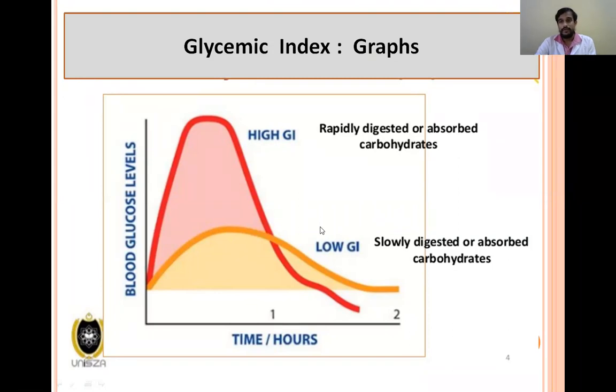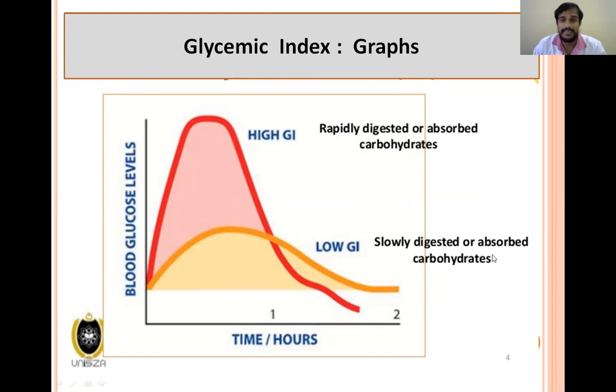So here you have to remember one thing. The important thing here is that the food which has a high glycemic index or the food which has a low glycemic index, they will be completely digested and absorbed. But the difference here is the food with high glycemic index will be rapidly digested and absorbed, and the food with low glycemic index will be slowly digested and absorbed.